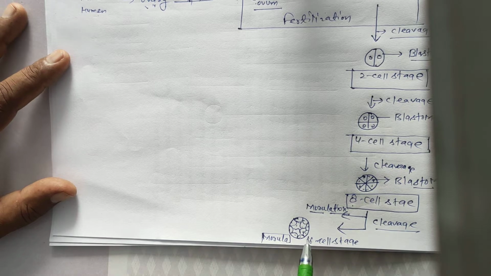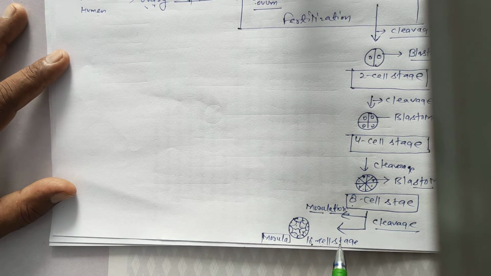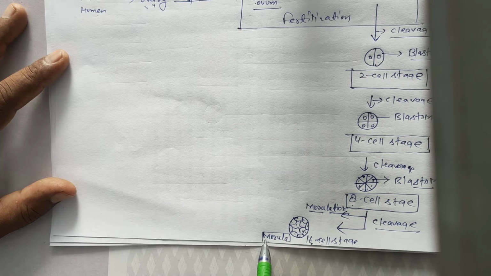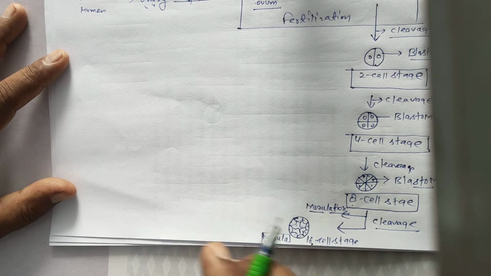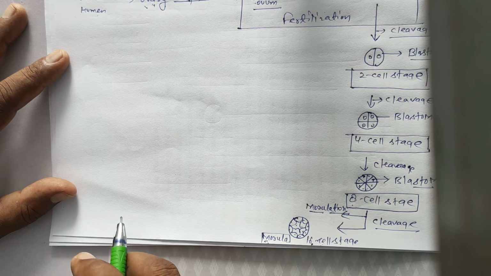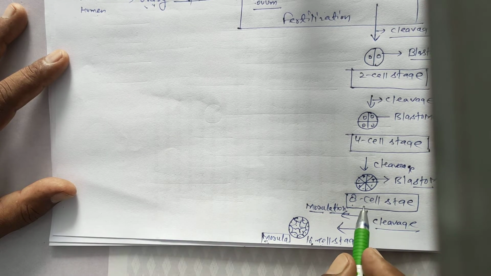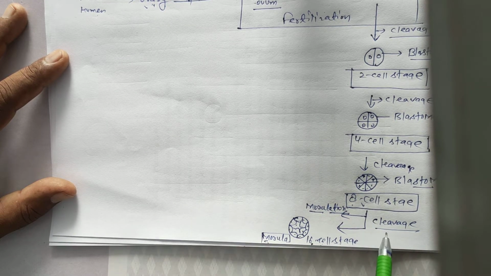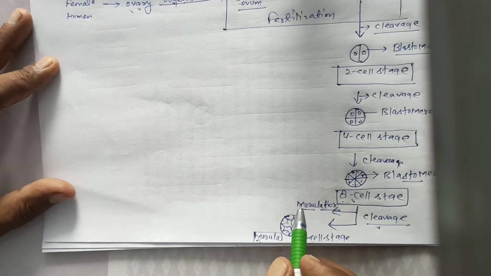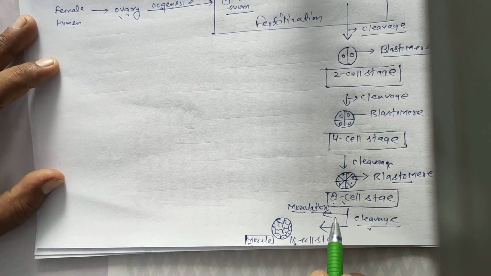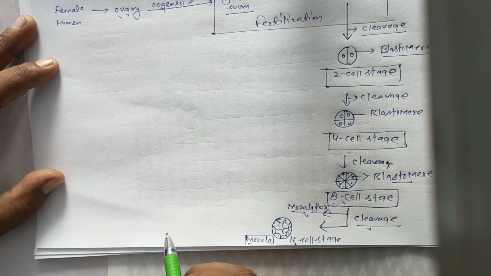Once again, the 16 cell stage or 16 cell blastomeres in the embryonic stage is called morula. Formation of morula from the 8 cell stage by the process of cleavage, this complete process is called morulation.